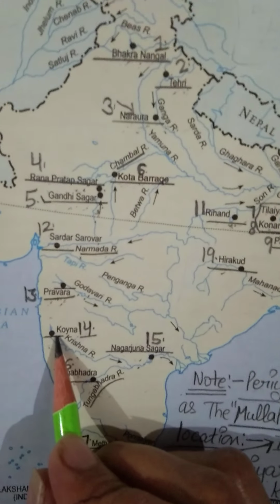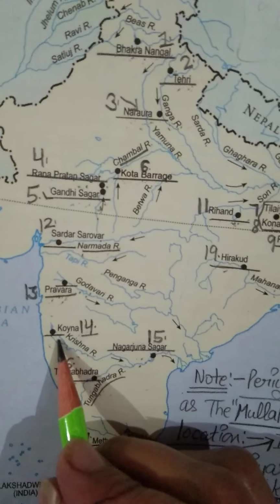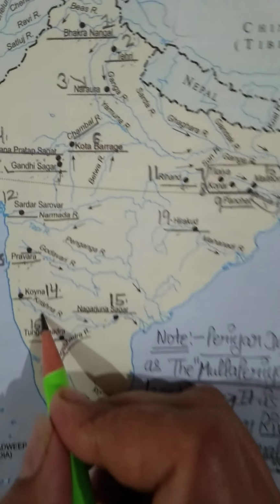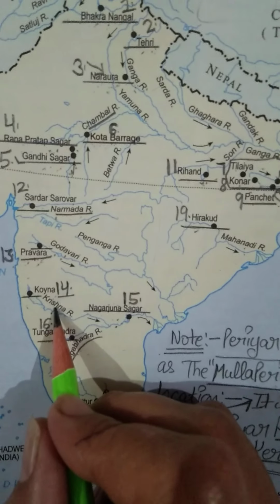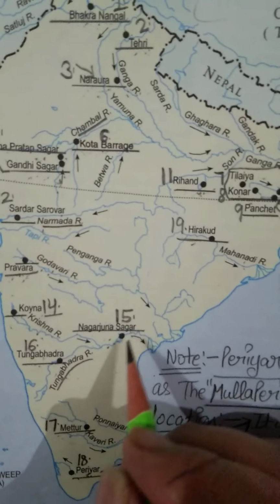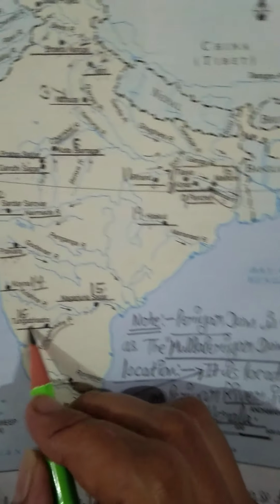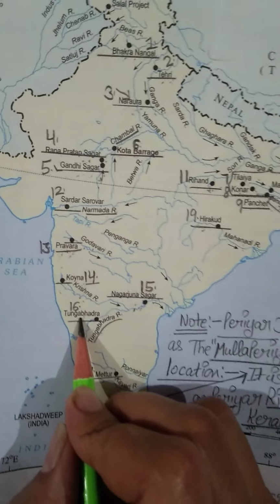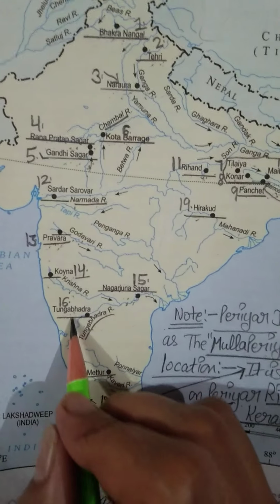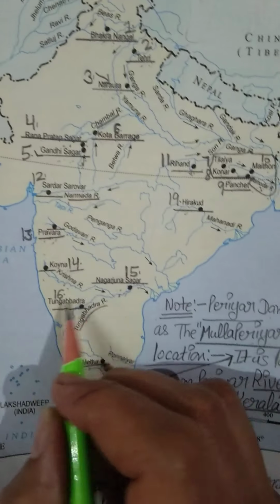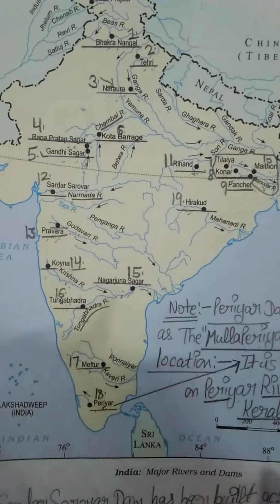Now see number 14. Number 14 is Koyna dam. You can identify easily that this dam has been built across the Krishna river. On number 15 we have Nagarjuna Sagar dam. On number 16 we have Tungabhadra dam, and Tungabhadra dam has been built across the Tungabhadra river. As you can see, this is our Tungabhadra river. So this is our Tungabhadra dam.